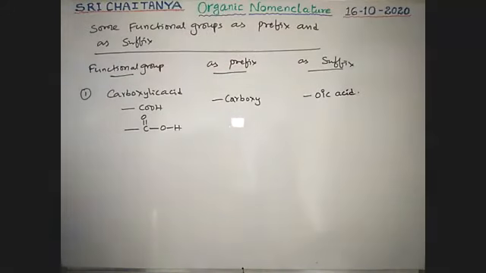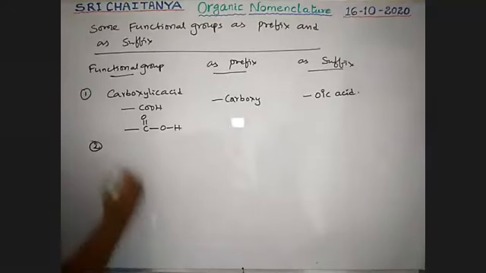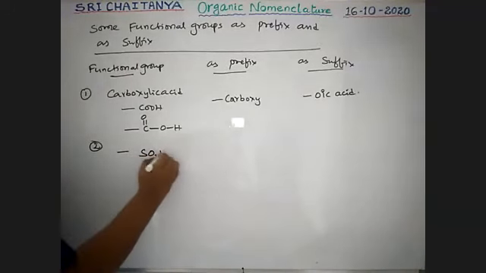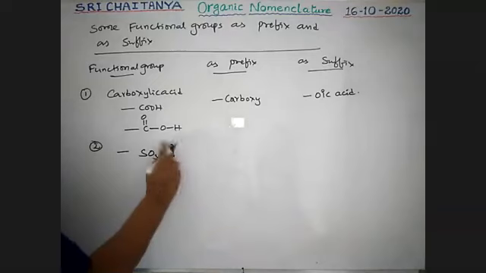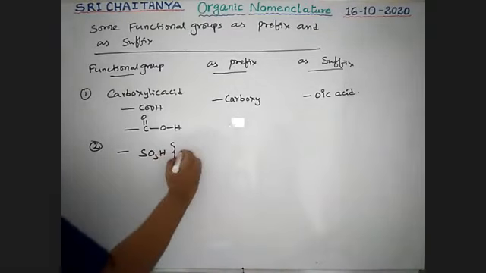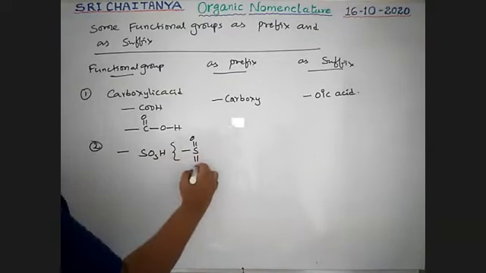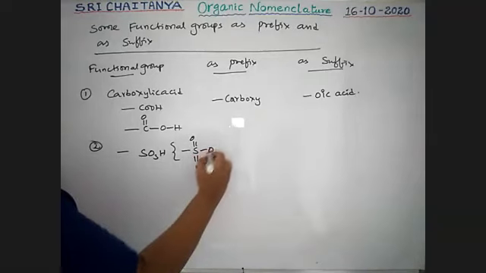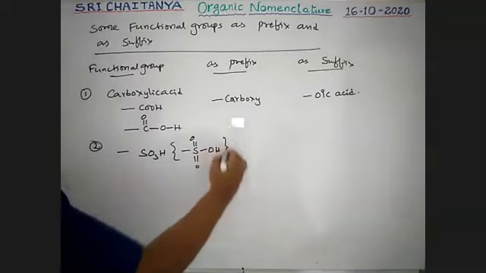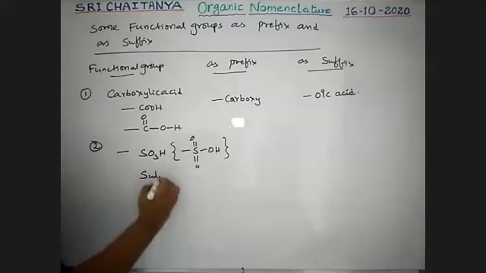Next, second one, that is SO3H. Its structure is like this, boys: S double bond O, OH. It is SO3H, which is called sulfonic acid.